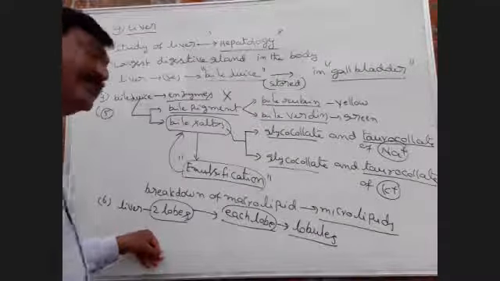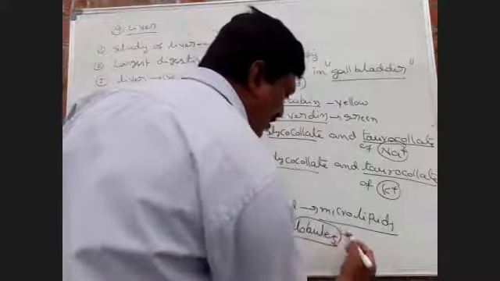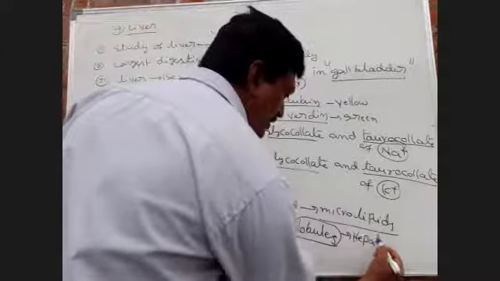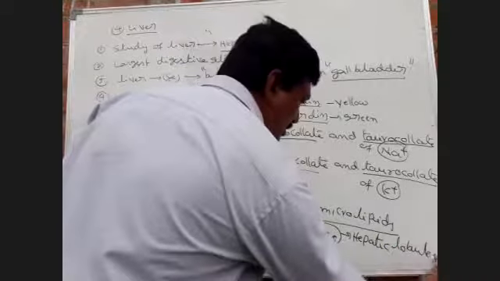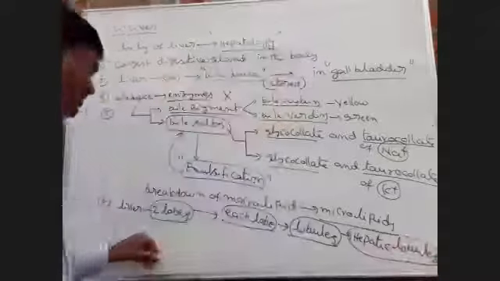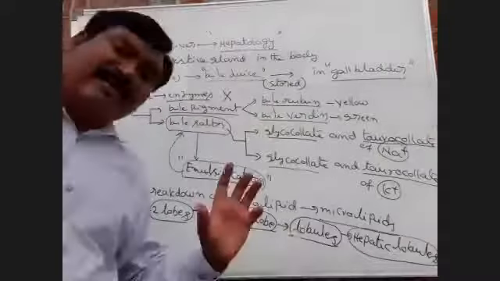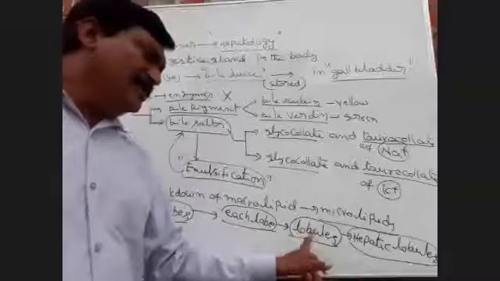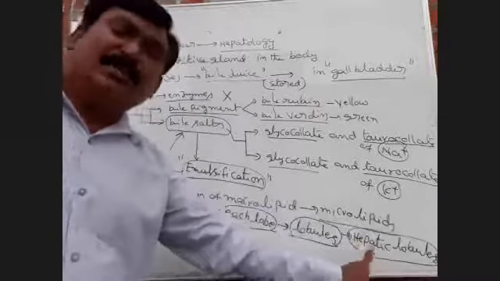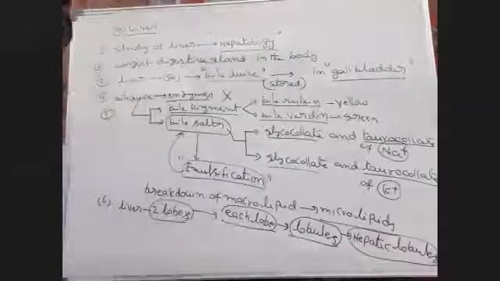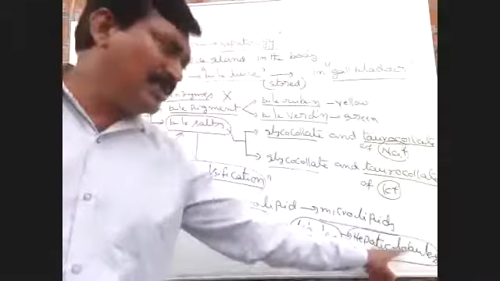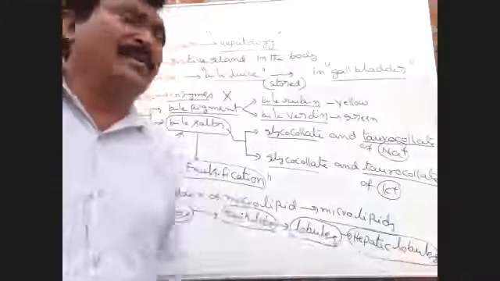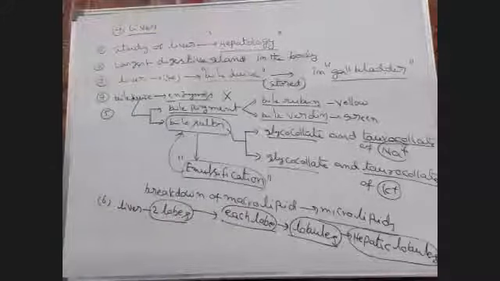These lobules are called hepatic lobules. Remember, each lobe of liver is made up of a number of lobules, and these lobules are called hepatic lobules. Hepatic lobules are considered the structural and functional unit of liver.